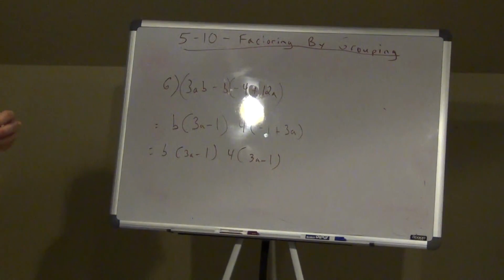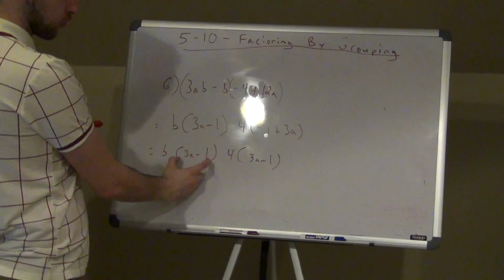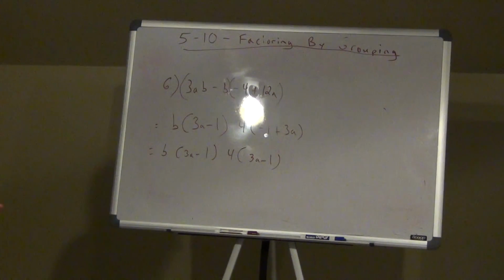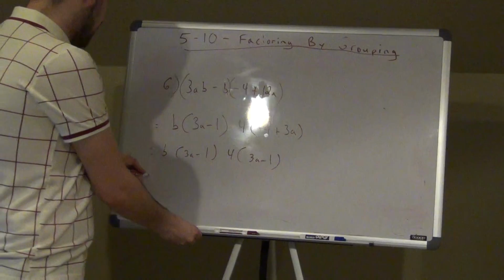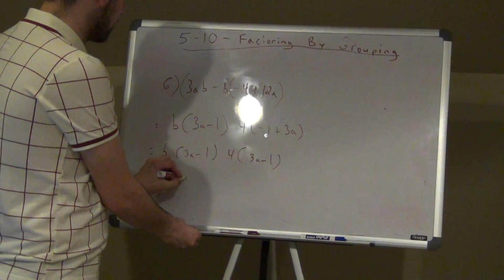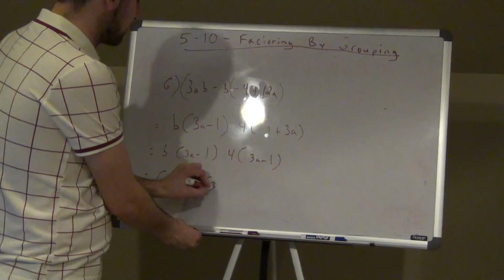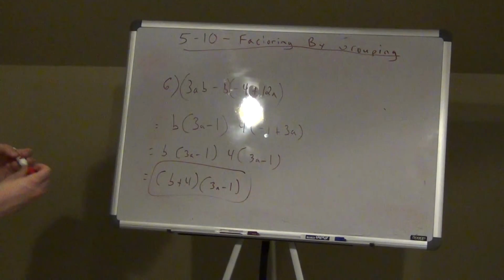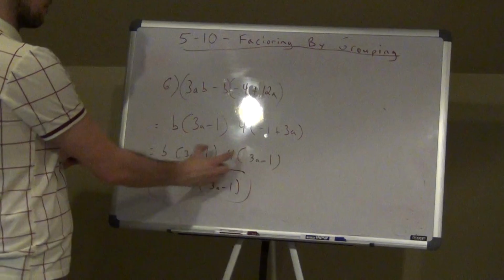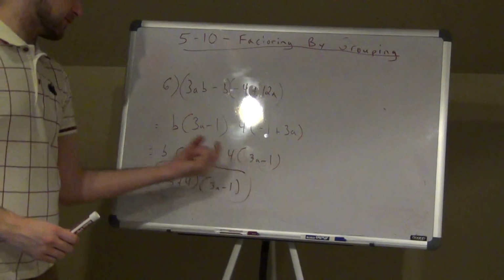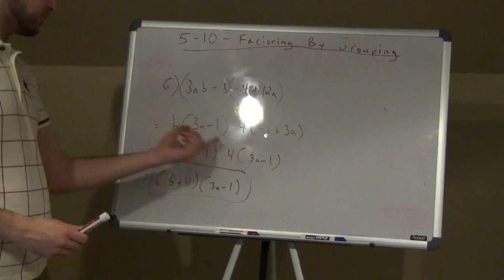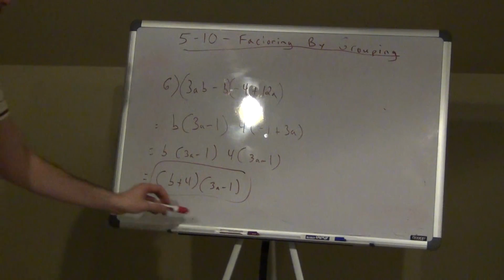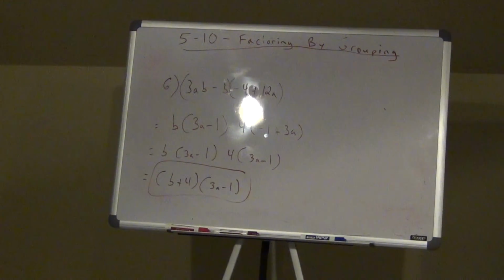Sometimes you don't need to take out the negative of the numbers. You have to make sure it's the same as this one. If you're sure about the first one, the second one should be the same. This is correct. So then finally, just take the front numbers. I'm left with b plus 4 times 3a minus 1. Really the key here is if you're sure about one of them, you should make sure the other one looks exactly the same. You should get one parenthesis that's the same, that's your 1. The other one is the greatest common factors that you took out. Okay? There's your answer there.